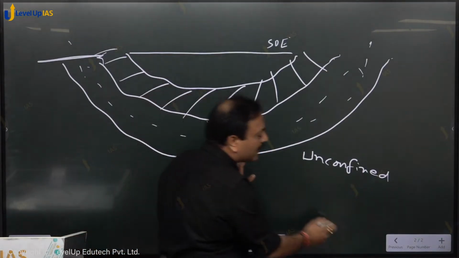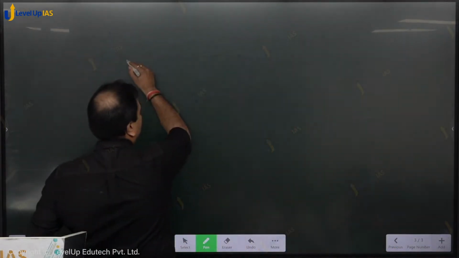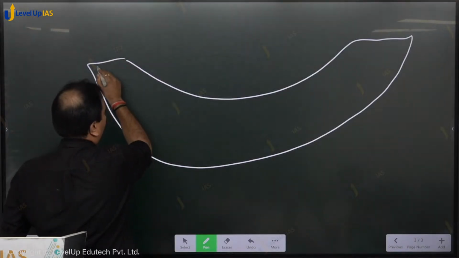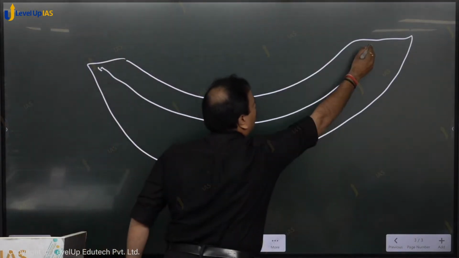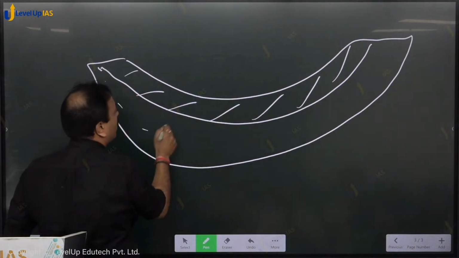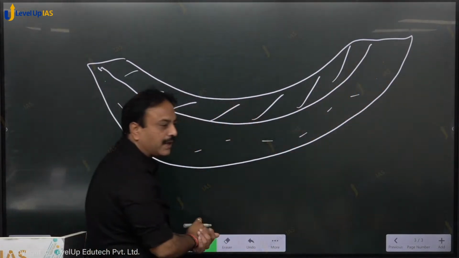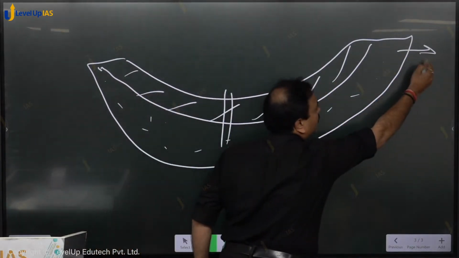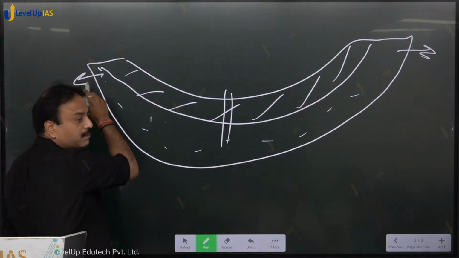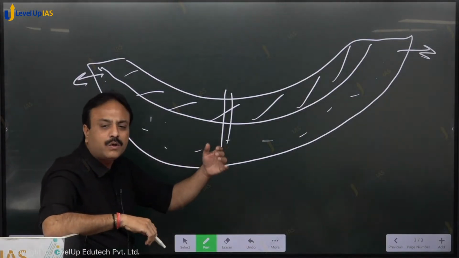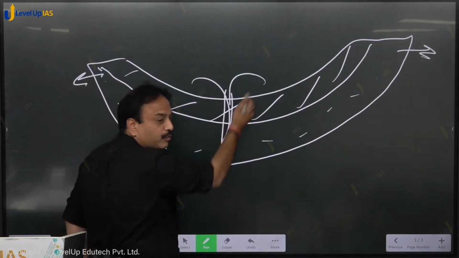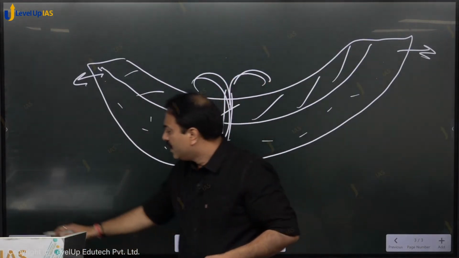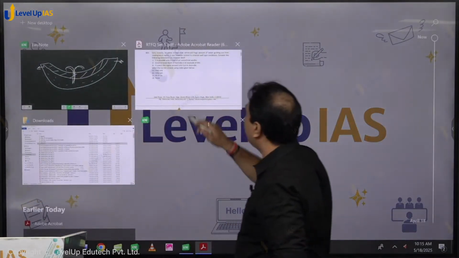Now suppose an unconfined aquifer is there and the surface of the earth is like this. Here you have a layer that is, suppose, impermeable, and below that you have the water table, an unconfined aquifer. Here also if you drill a hole, the water table is up to this mark, and here the water table is up to this mark. Simple law of physics, water flows from a higher level to a lower level, so water moves out to maintain the level. Even this can result in the formation of an artesian well. So in both these cases you can have an artesian well.